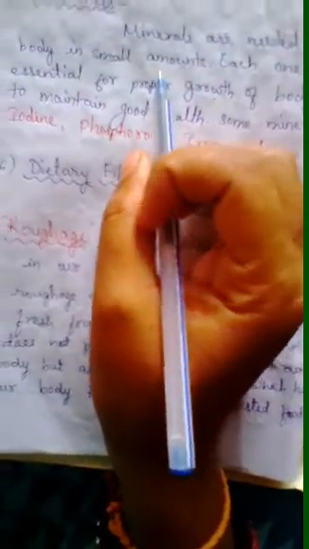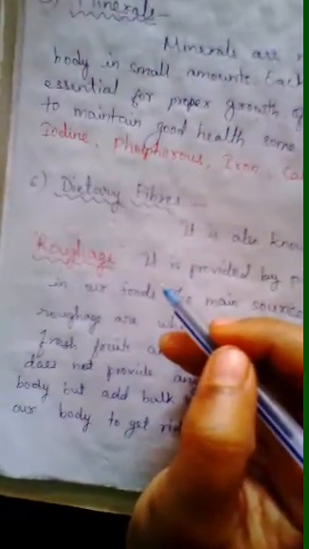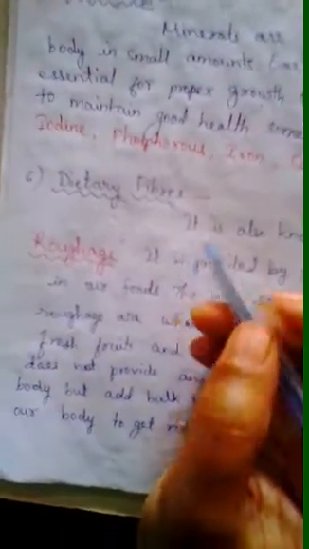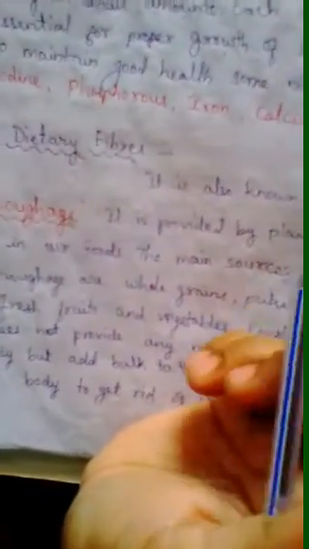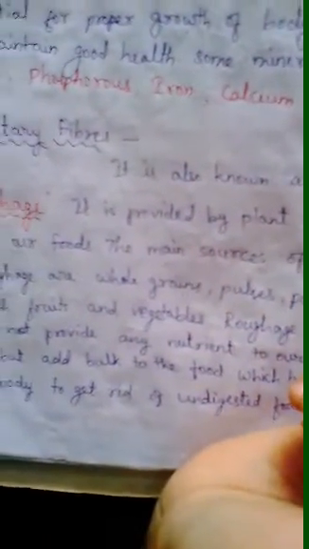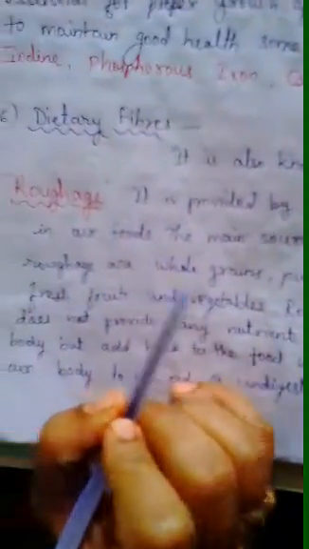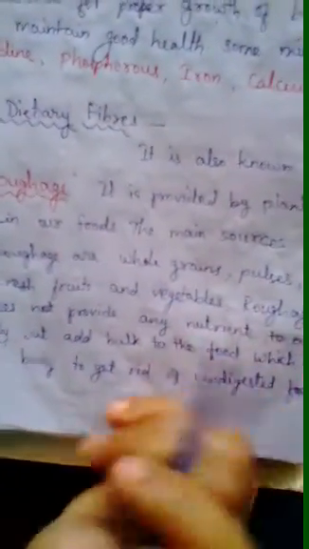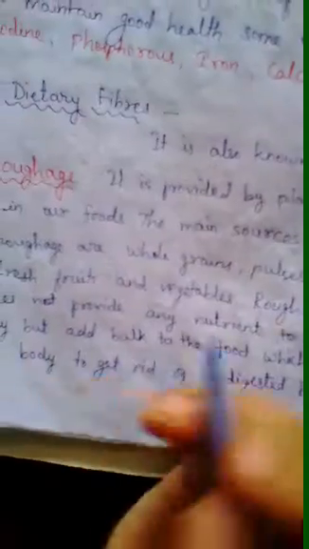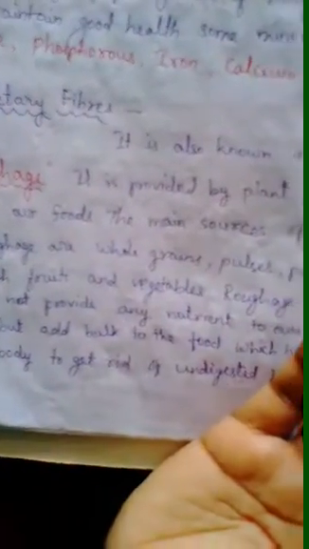Now students, you know that besides these nutrients, our body also needs dietary fibers and water. So next is dietary fibers. Dietary fiber is also known as roughage, and it is provided by the plant products in our food. The main sources of roughage are whole grains, pulses, potatoes, fresh fruits and vegetables.